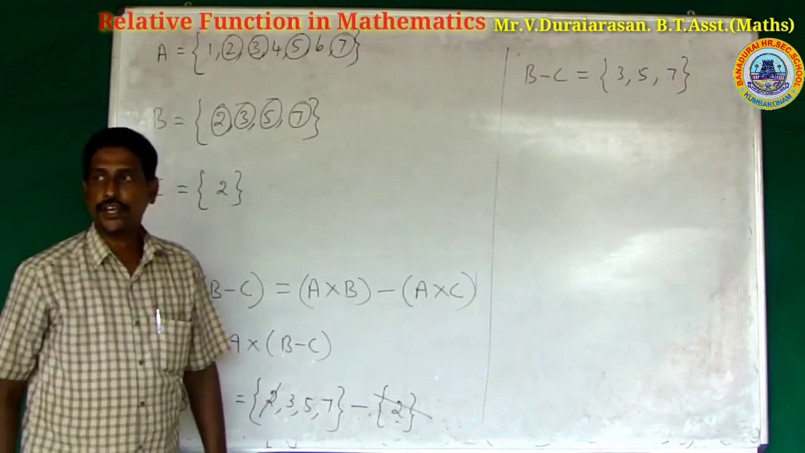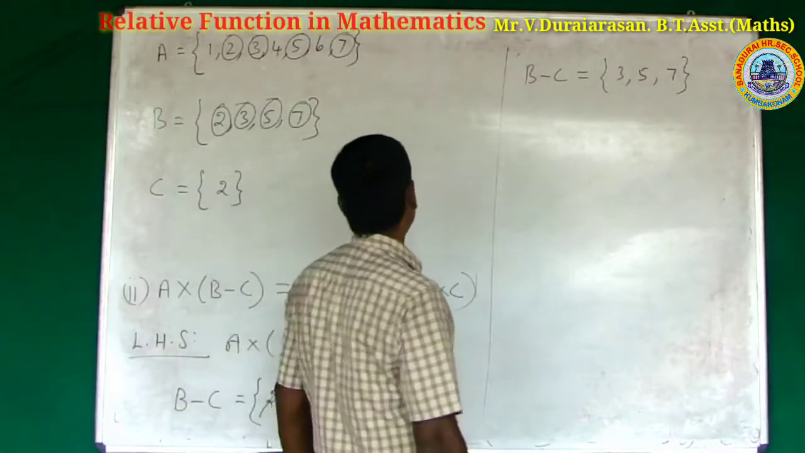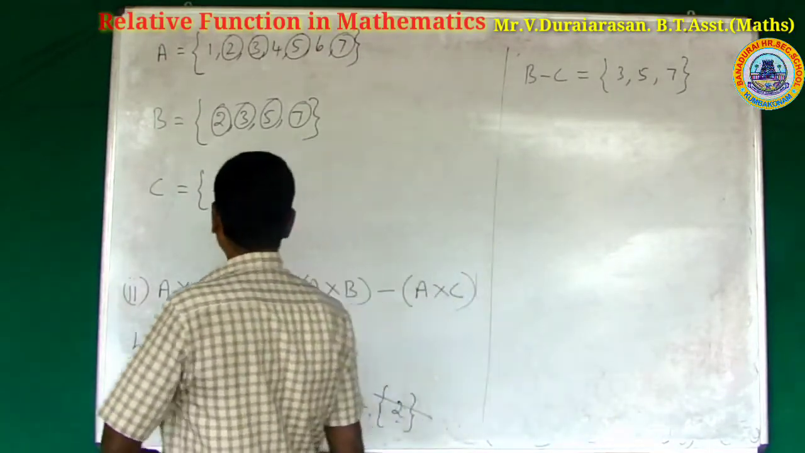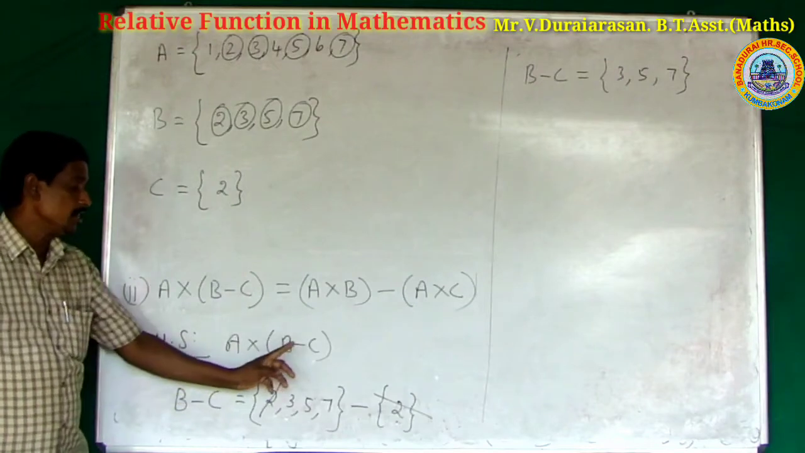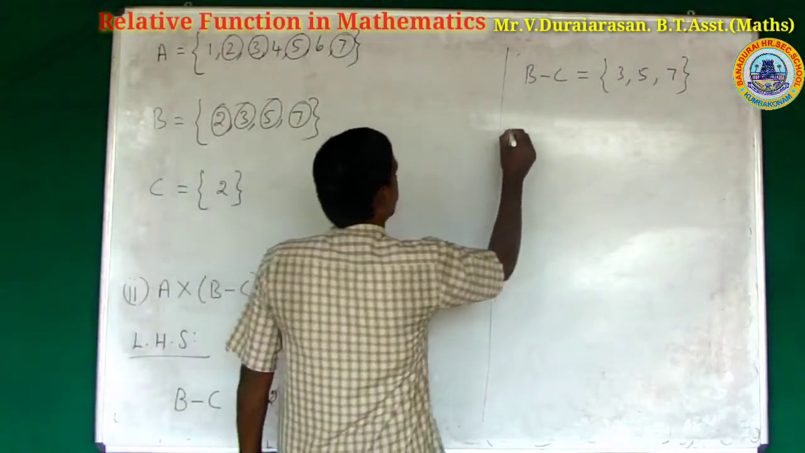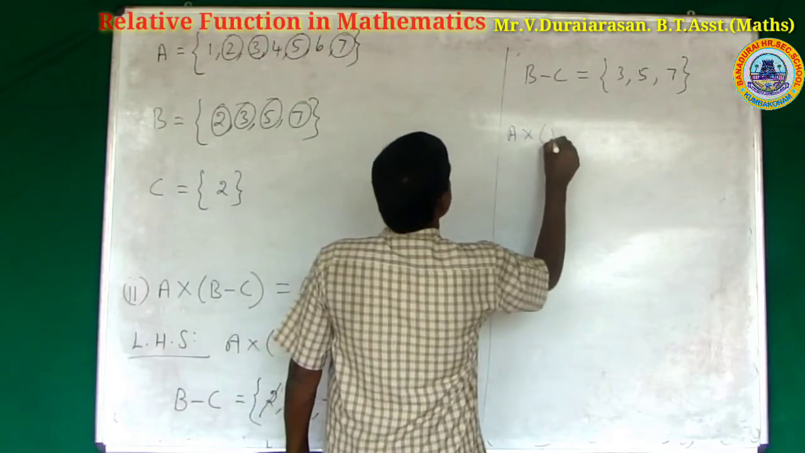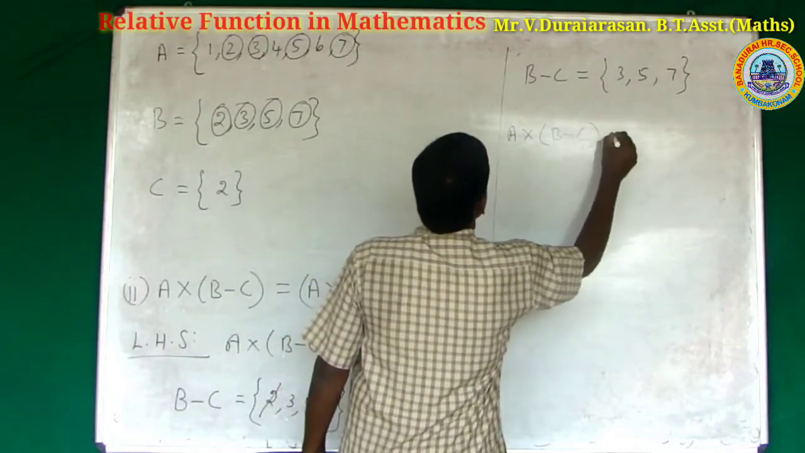The remaining elements 3, 5, 7 are called B difference C. B difference C equals what? 3, 5, 7. Right? What is the left hand side? To find the left hand side, A cross B difference C.